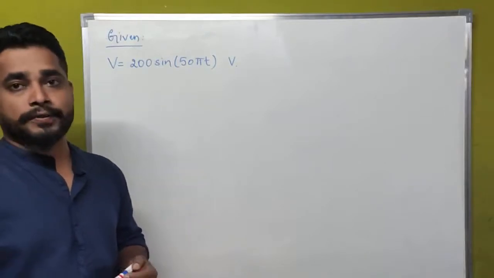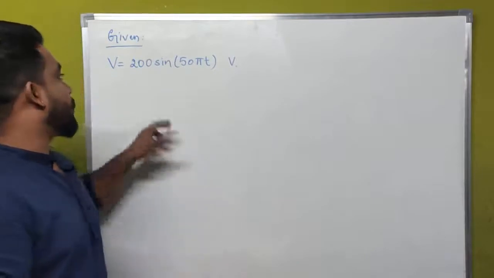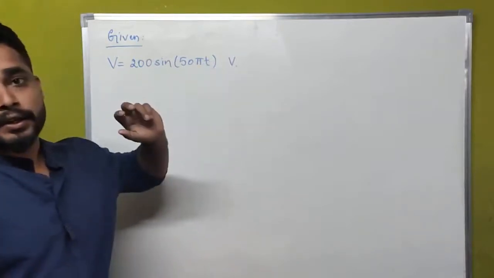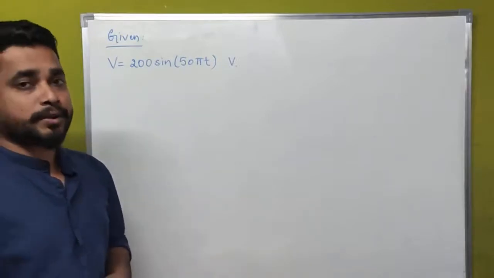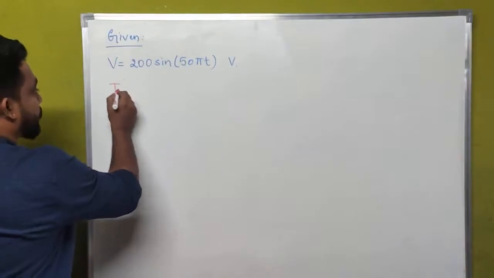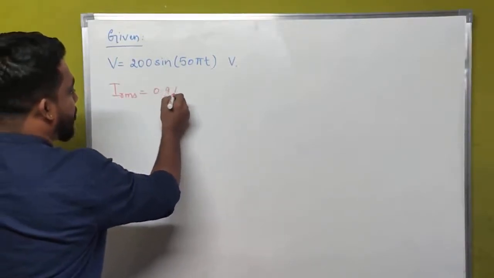The coil of negligible resistance is connected to an oscillator of output voltage V is equal to 200 sine 50 pi t, and the RMS value of current drawn through the circuit is IRMS is equal to 0.9 ampere.